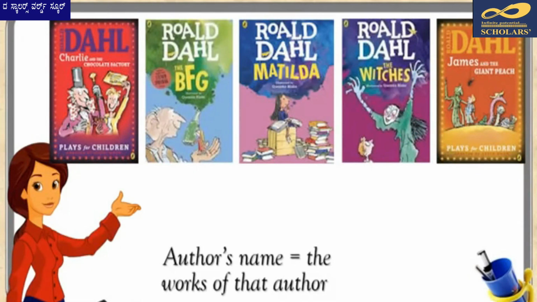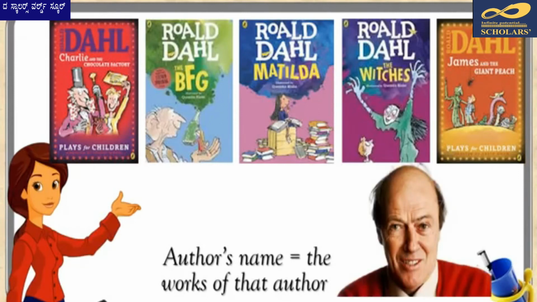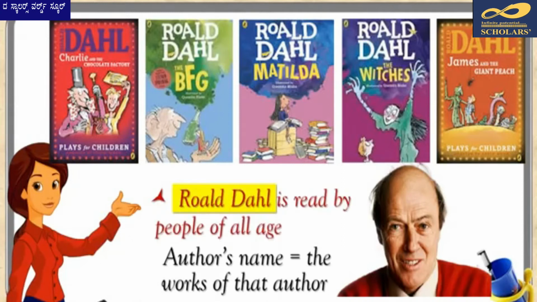As the last example for metonymy, we can use an author's name to represent the works of that author. So if I say that Roald Dahl is read by people of all age groups, now you can't read a person, right? Especially someone who is deceased. So the implied meaning is, the books written by Roald Dahl, such as Charlie and the Chocolate Factory, The Big Friendly Giant, Matilda, etc., are read by people of all ages.